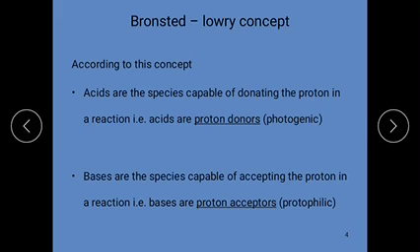Philic means deficiency; it is capable of accepting a proton.